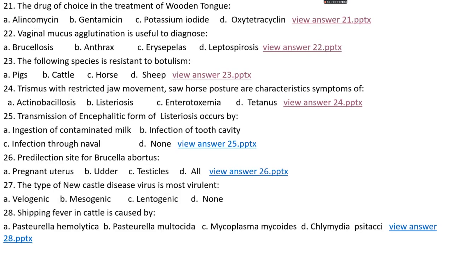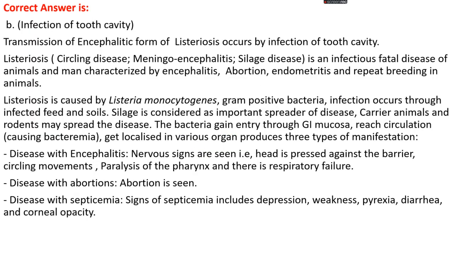Question number 25. The transmission of the encephalitic form of listeriosis occurs by: option A, ingestion of contaminated milk; option B, infection of tooth cavity; option C, infection through navel; option D, none. The right answer is option B, which is infection of tooth cavity. Transmission of the encephalitic form of listeriosis occurs by infection of tooth cavity.